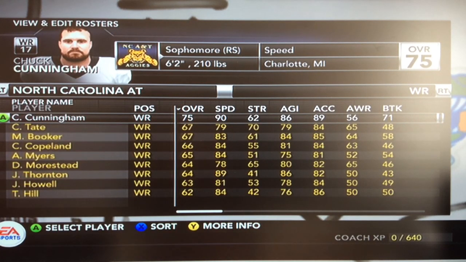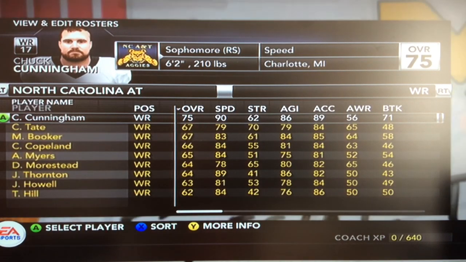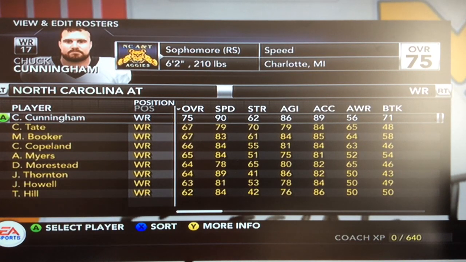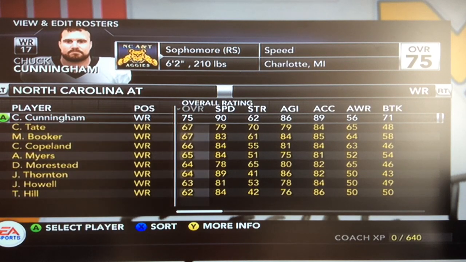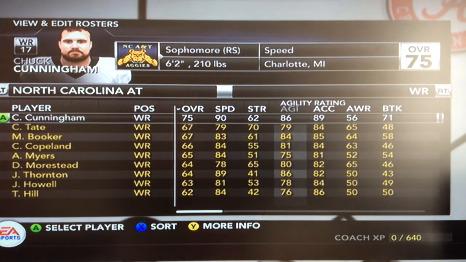This was my Road to Glory. We were in the middle of the season. Blah blah blah. So Chuck Cunningham, he tore his Achilles on the first play of, I believe, the 6th game. That didn't happen. And he would be out for the year, and he would decide to transfer from BYU. So now he's going to North Carolina A&T. He's moving from running back to receiver. He had to sit out a year for transfer rules, and now he is a redshirt sophomore wide receiver.